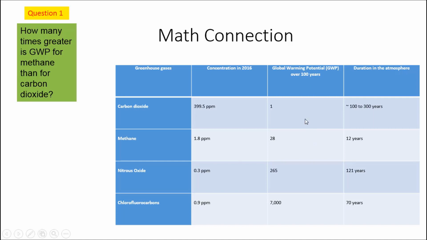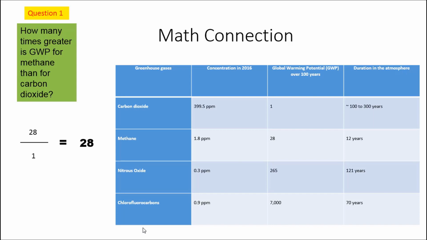So it's just a ratio. We put our 28 on top, and our 1 on the bottom. Then we simplify that, and that equals 28.